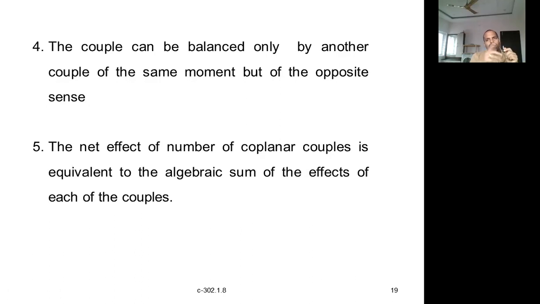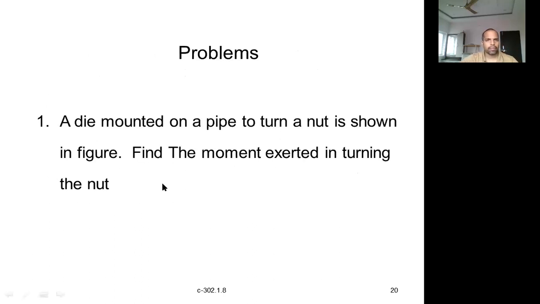There can be any number of couples acting on a body or a point, and the algebraic sum of all of them gives the same effect. That is another property.